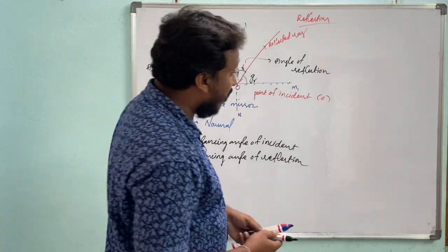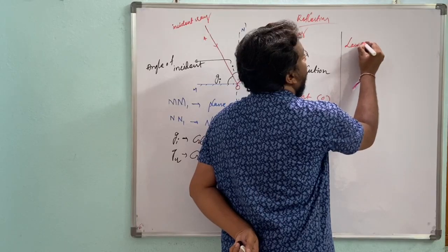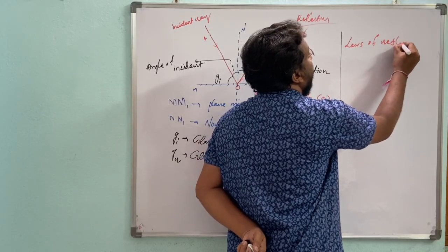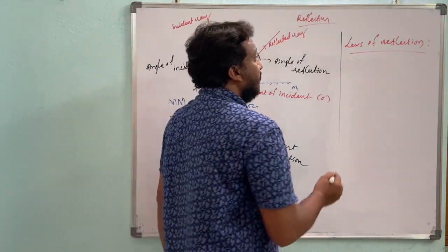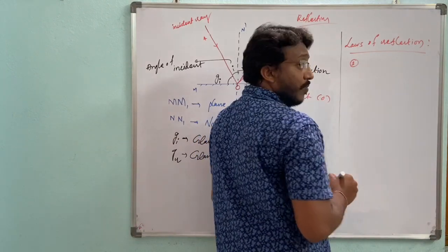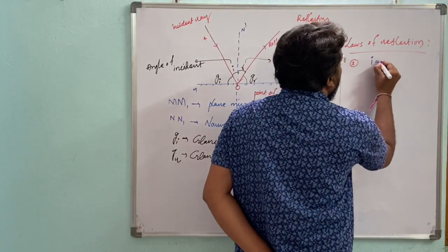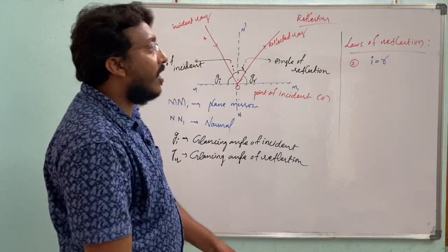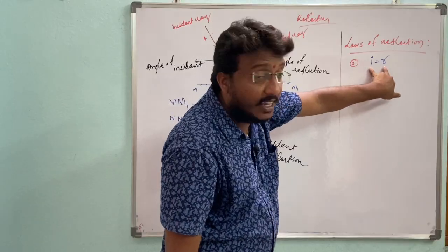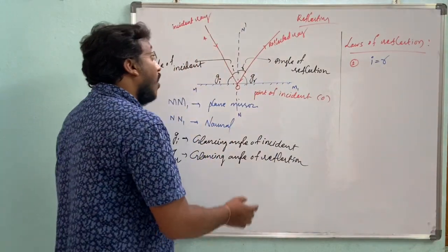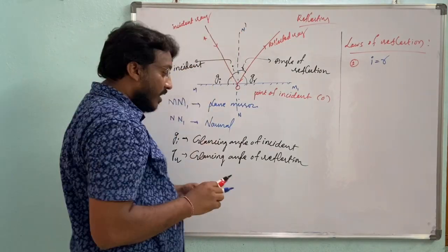And here we have a very important one, the laws of reflection. Here we have two laws. First law: angle of incidence is equal to angle of reflection. The angle made by the incident ray is always equal to the angle made by the reflected ray.